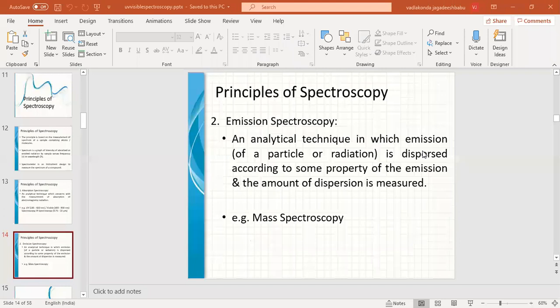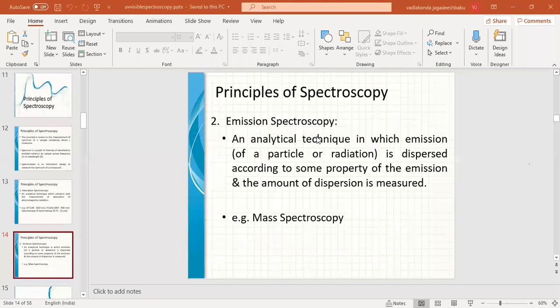So basically, if we want to conclude about the introduction of spectroscopy, this is the branch which deals with the interaction of electromagnetic radiation with matter, and how the matter changes its electronic level, vibration level, or rotational level, whether at the molecular level or atomic level.